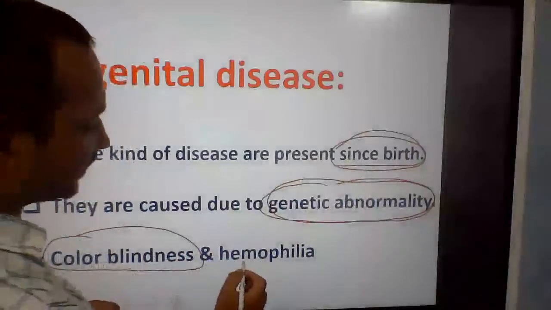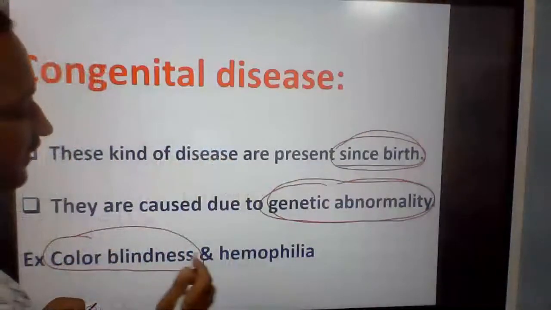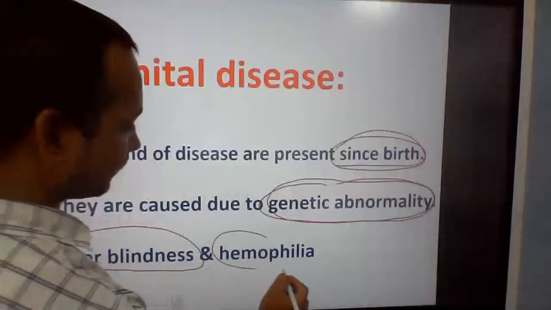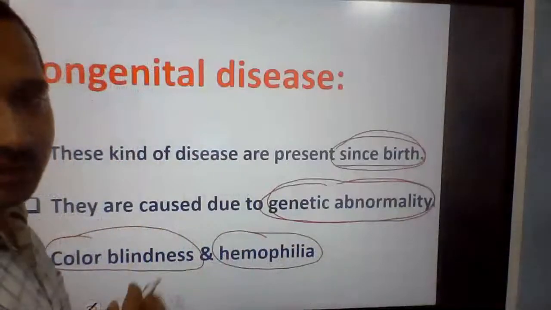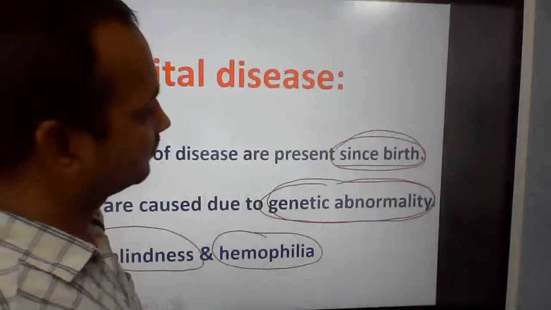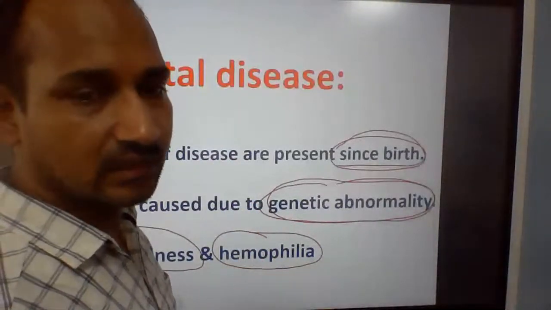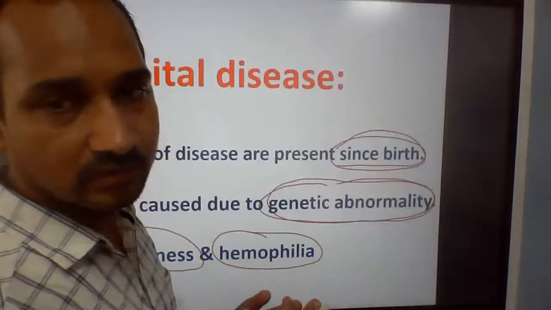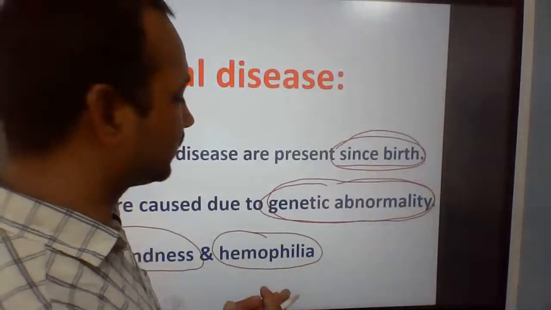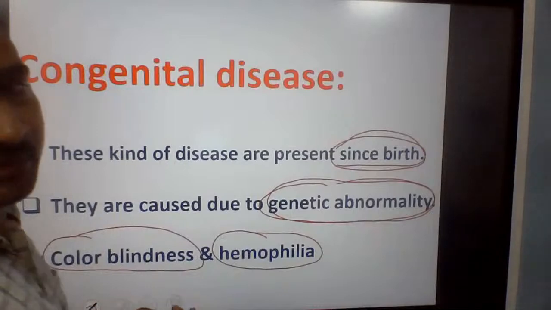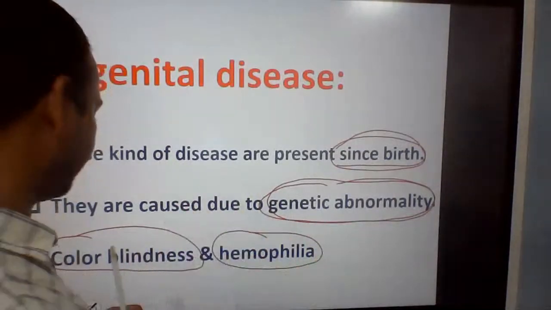Another example of congenital disease is hemophilia. In hemophilia, if a person gets a cut to the skin, there is continuous bleeding for a long time, so there is excess loss of blood from the body. Because of that, sometimes a person may die.